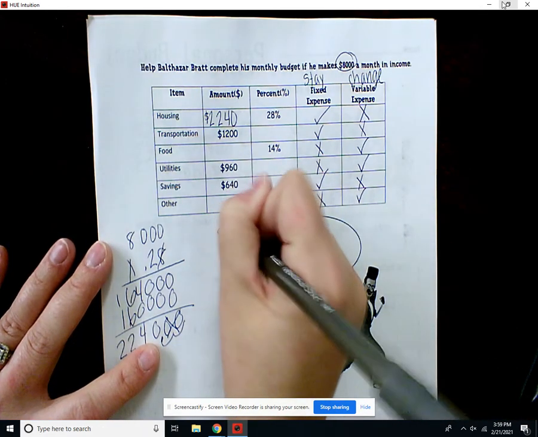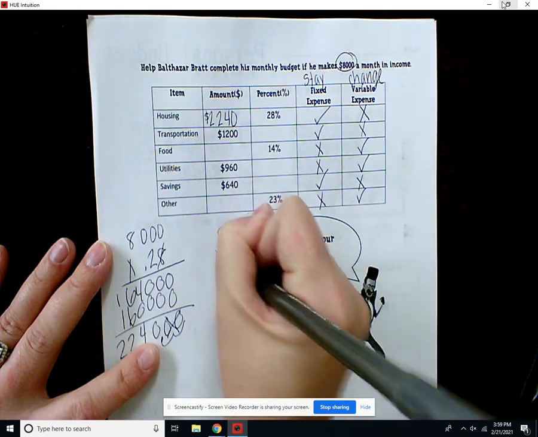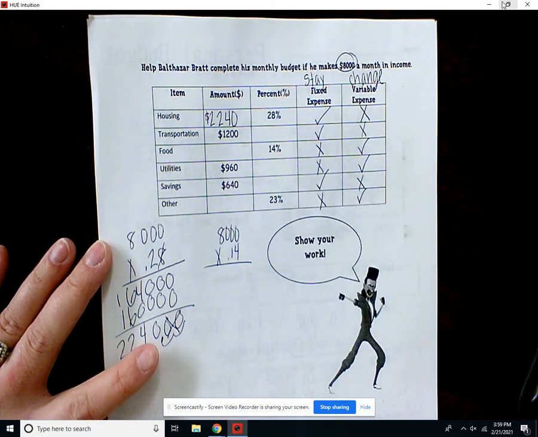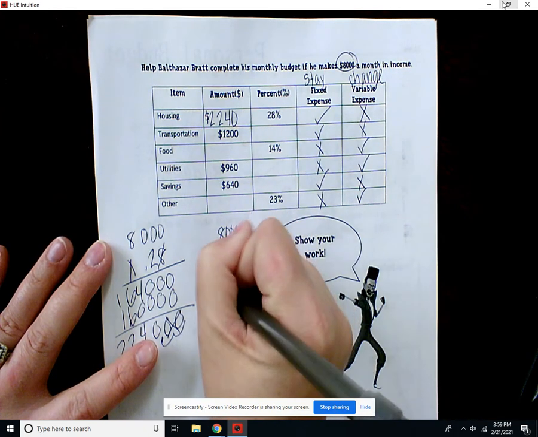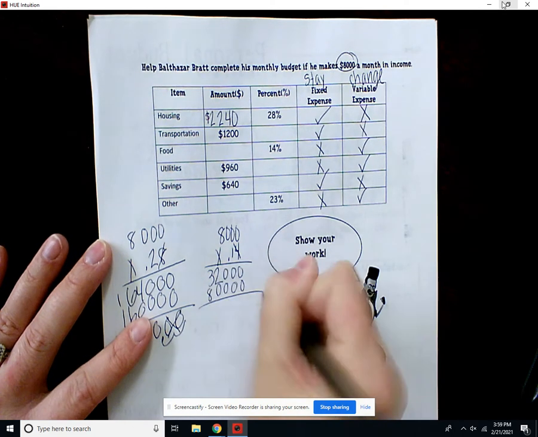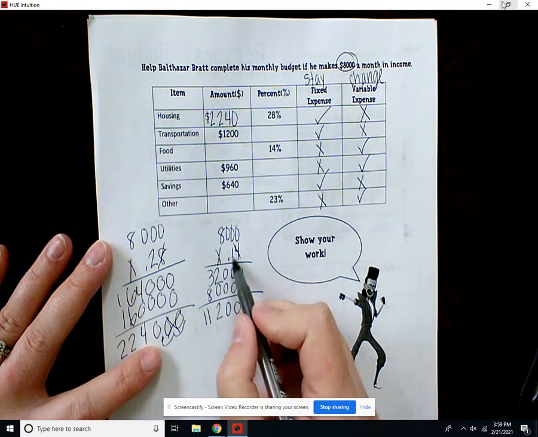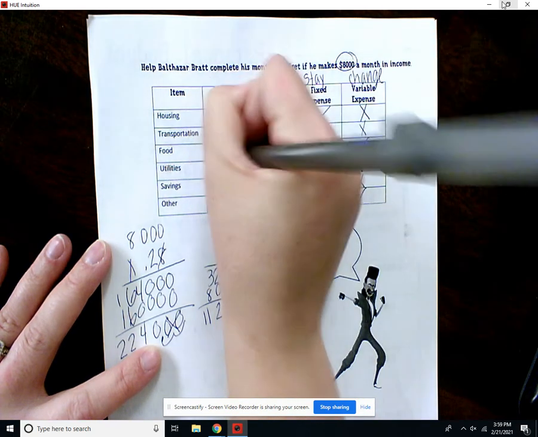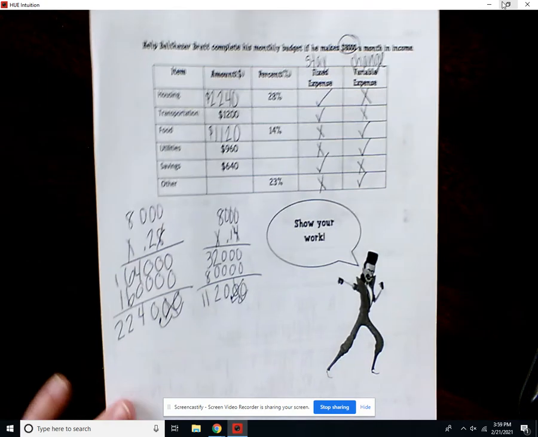Okay, that's it. So we'll do the same thing with food. Again using the 8,000, because we know what is 14% of 8,000, we're going to do 0.14 times 8,000. Remember, when you see a percent, change it to a decimal, and we multiply. That hasn't changed. So we multiply, move our decimal over 2 times. Again, we can drop the zeros, so we get $1,120.